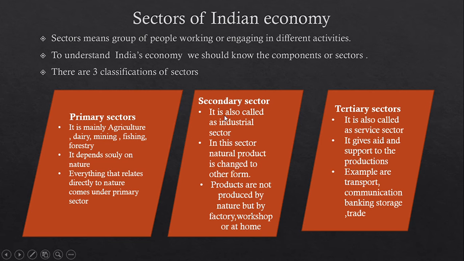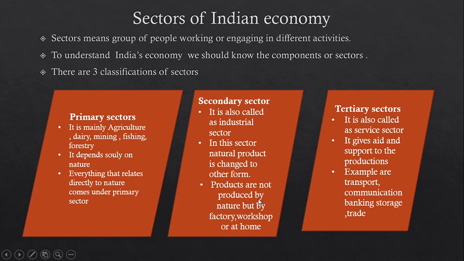Secondary sector is also called the industrial sector. In this sector, a natural product is changed to another form. The primary sector gives its product to the secondary sector, and here they change its form. For example, sugar cane is given by the primary sector to the secondary sector, and the secondary sector makes it into sugar.